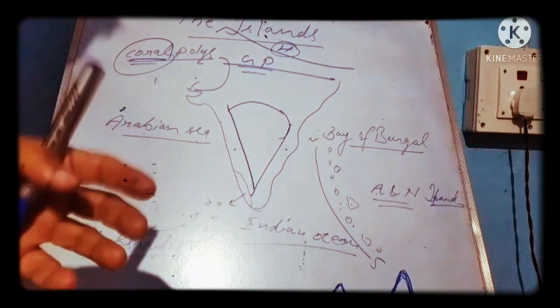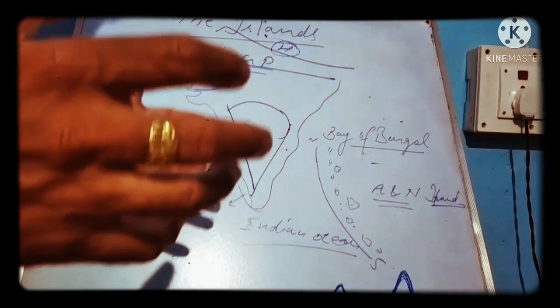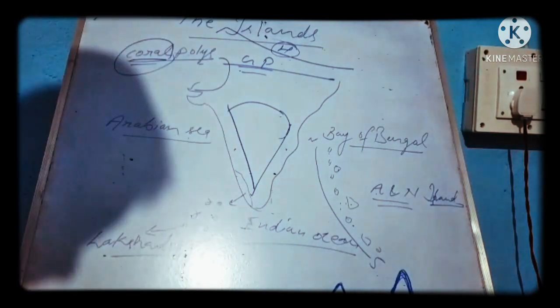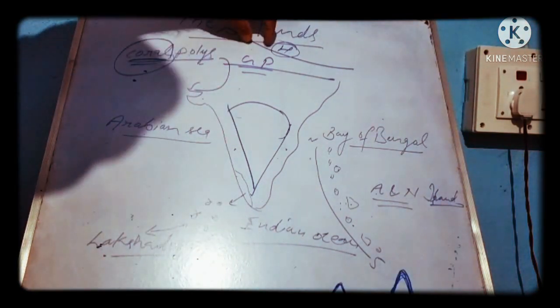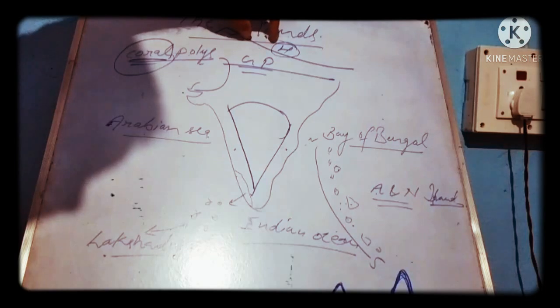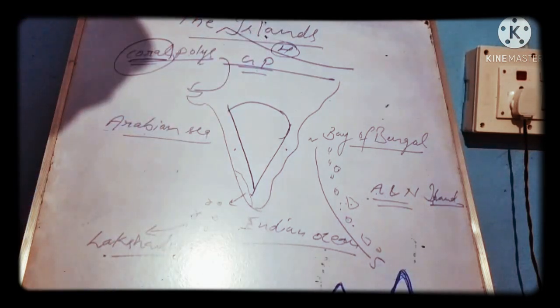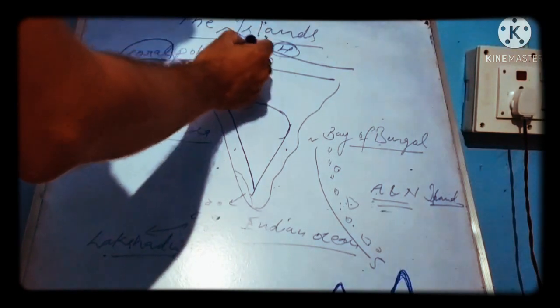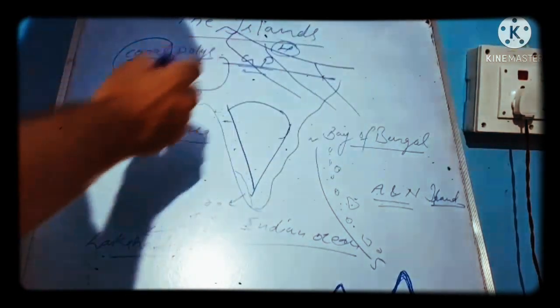Means they have their own distinct features. उनकी अपनी विशेषता है. What are their features? Northern mountains are the major source of water, the major source of river water, because so many rivers emerge from the Himalayan regions.